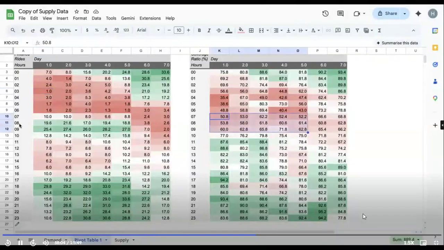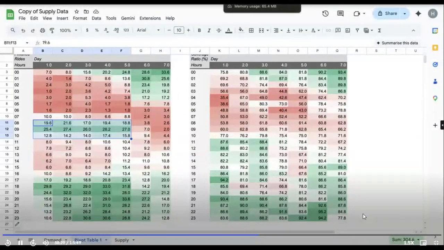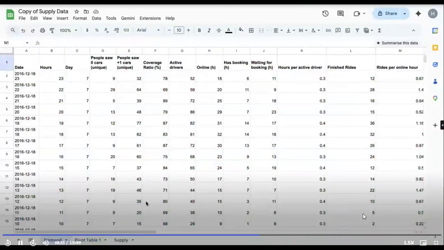My peak demand is over here, and my supply is also good. Sorry, my finished rides are also good. If I can somehow put more active drivers over here, I can make more money. Getting my point? If you are not getting it, let's make it simpler. What I'll do is go to demand and show you the beauty of charts.